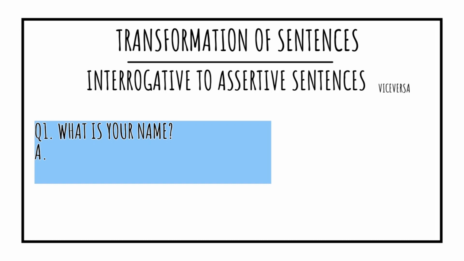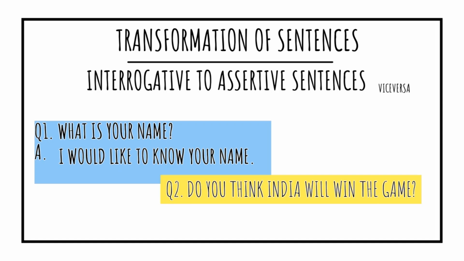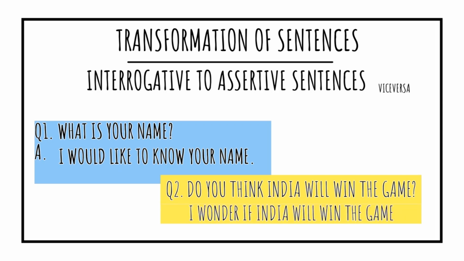For that, you have to write it as, I would like to know your name. Next, do you think India will win the game? Here the word used is do you think. Do is an auxiliary verb. So you can begin this sentence for making it assertive. You will write it as, I wonder if India will win the game.